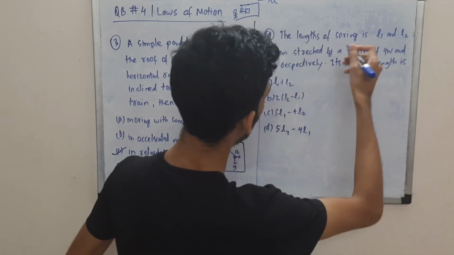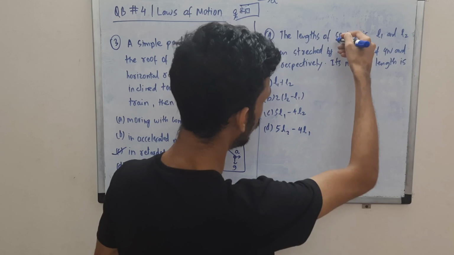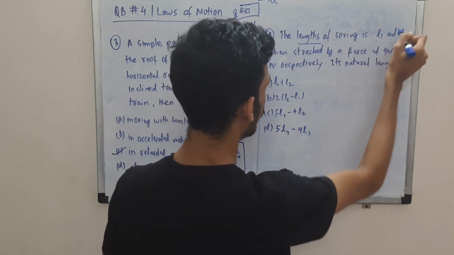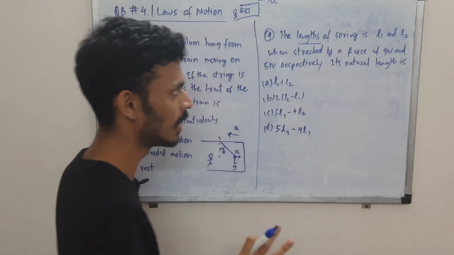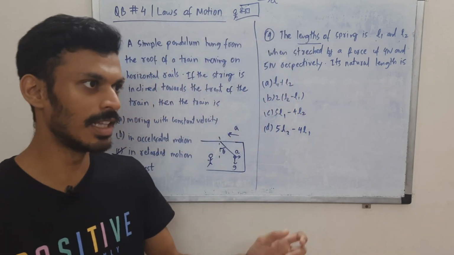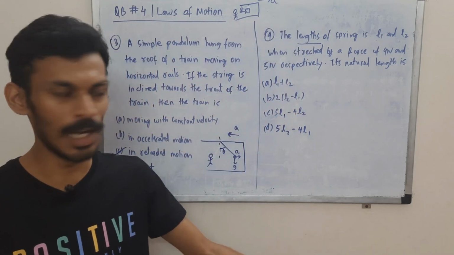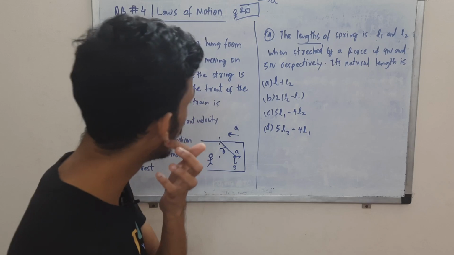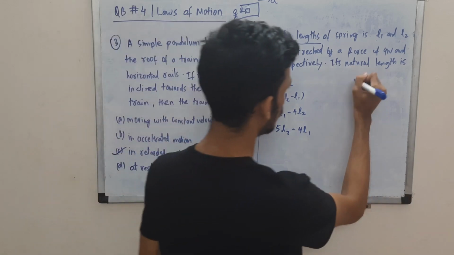Now the spring in question 4, we have only one spring. Its lengths are L1 and L2 for forces of 4 Newton and 5 Newton respectively. So if you apply 4 newtons, it will stretch to L1, 5 newtons, it will stretch to L2. Okay, you are supposed to tell the natural length. In fact, you can do this question if you just note this.